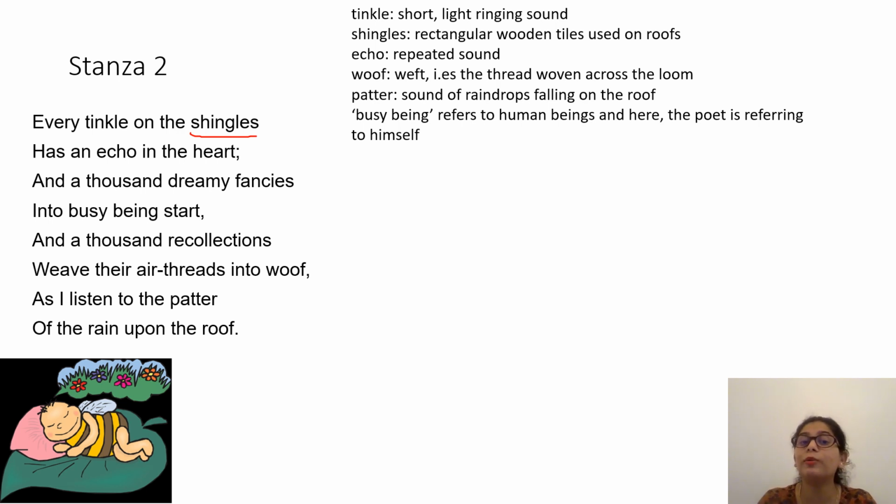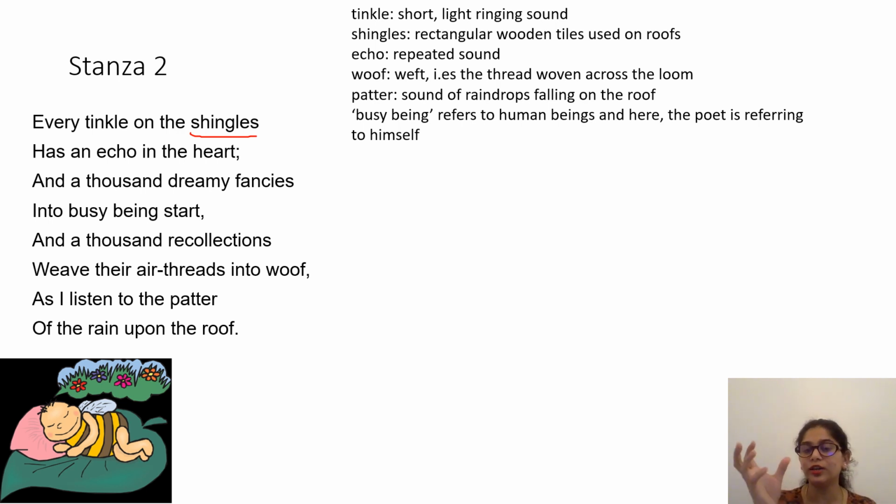And also he's thinking about the past. How can he say the word past? And the thousand recollections. What do you mean by recollecting? He's recollecting his past. Okay, weave their airy threads into woof. You might have seen airy threads, just like the woolen thread. With this woolen thread, when you wear a jacket, it's like one thread on the other, and the other thread and the thread. It's like one after the other.